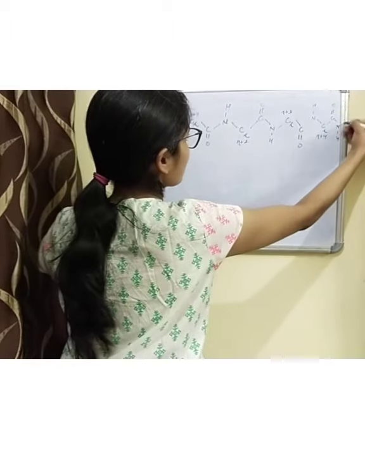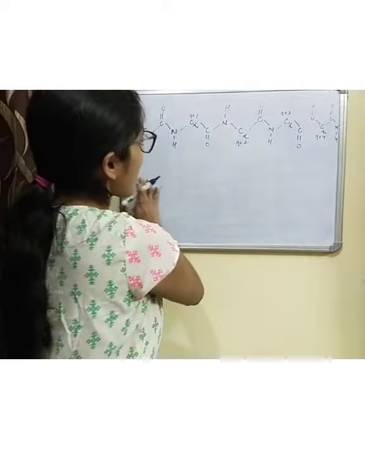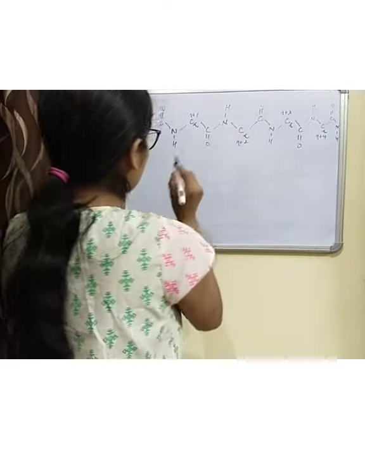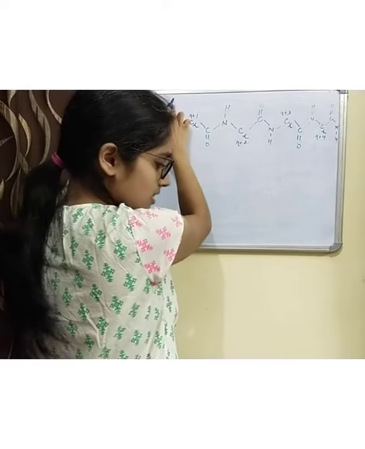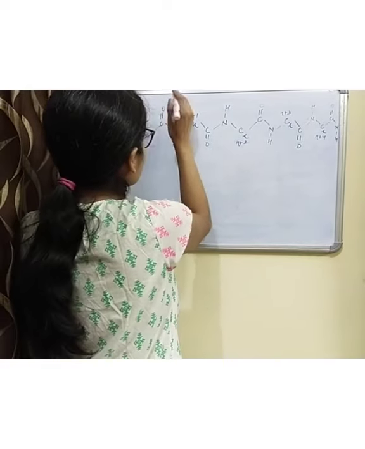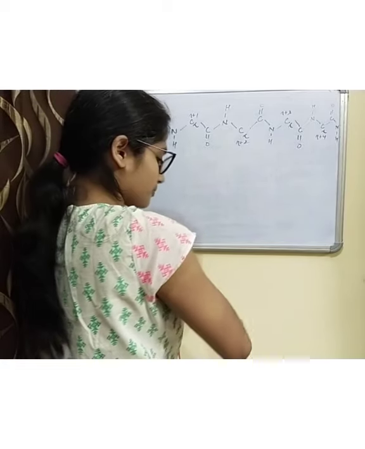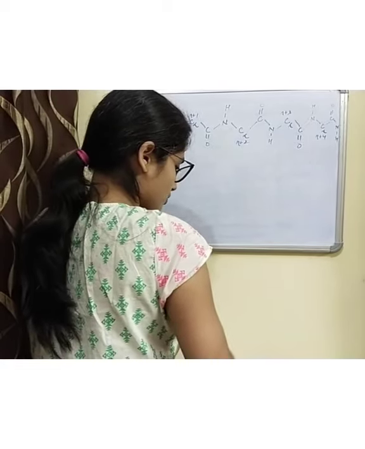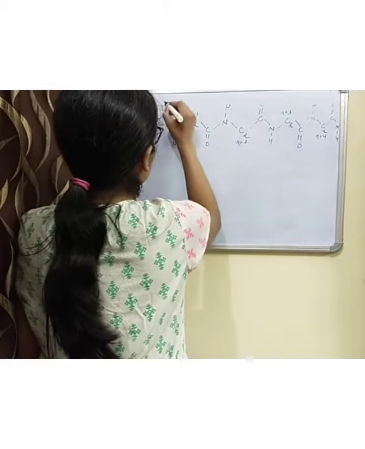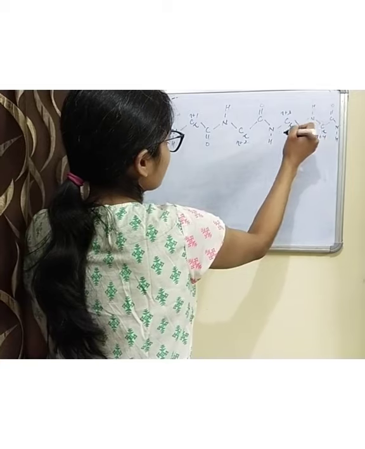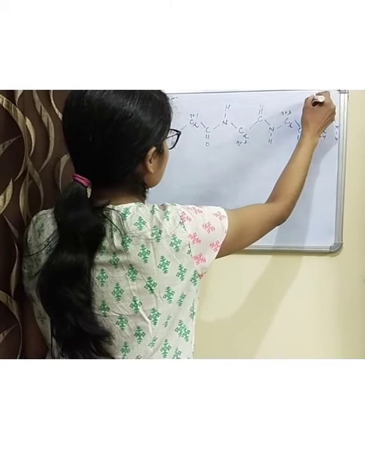And it will continue further. So how are the hydrogen bonds formed? The hydrogen bond will be formed between this oxygen atom, I'll use a black marker to demonstrate, the first and third.